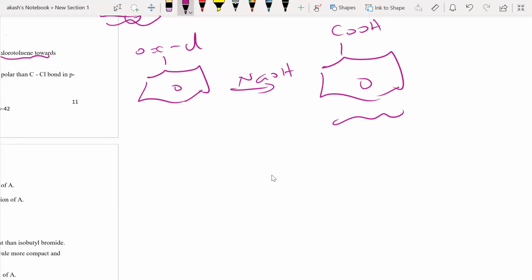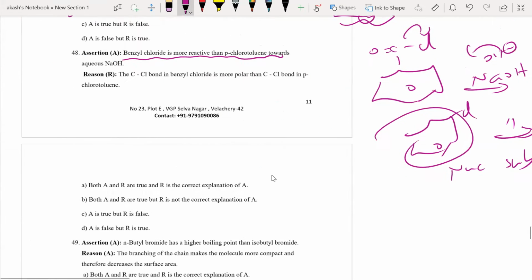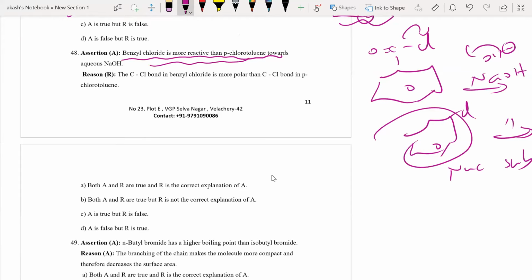Please understand, it is not exactly like Cl minus is replaced by OH minus, even though that's what you're seeing. Now I know for sure if I have chlorobenzene and I do this, this won't happen, because it will not give nucleophilic substitution. Here it is not a nucleophilic substitution per se, but you can still call it that way, no problem. So benzoyl chloride is more reactive than para-chlorotoluene towards aqueous NaOH.